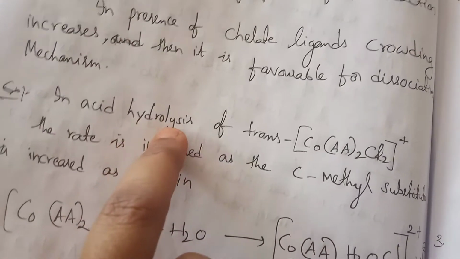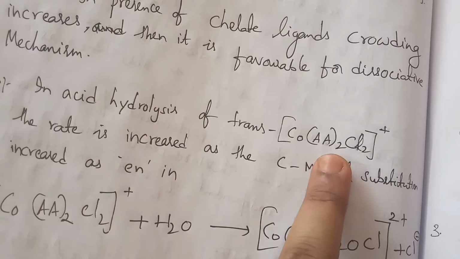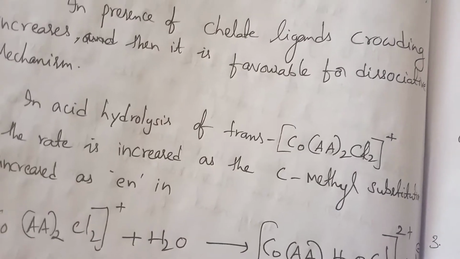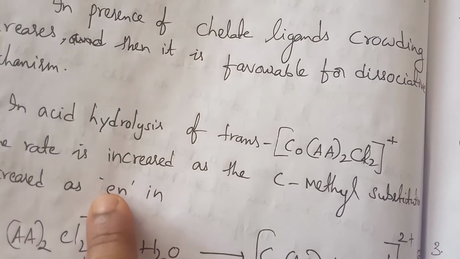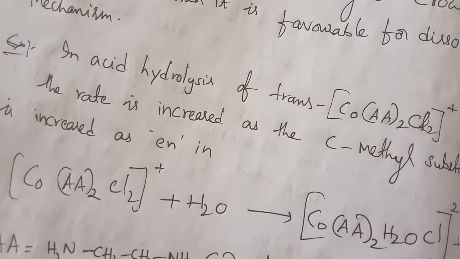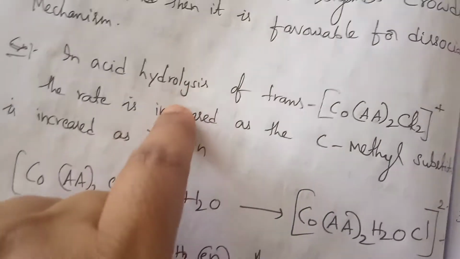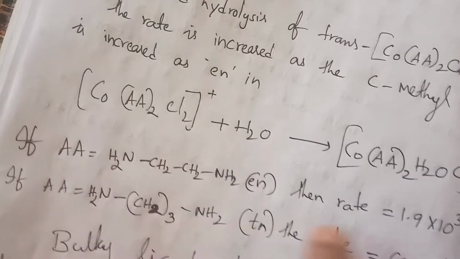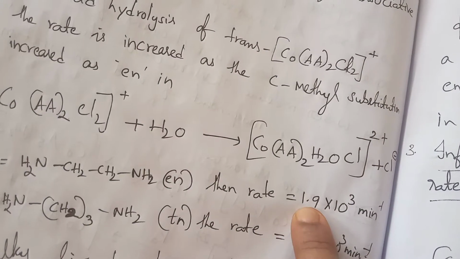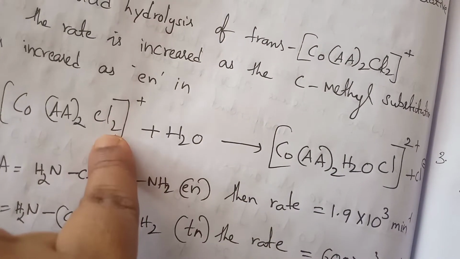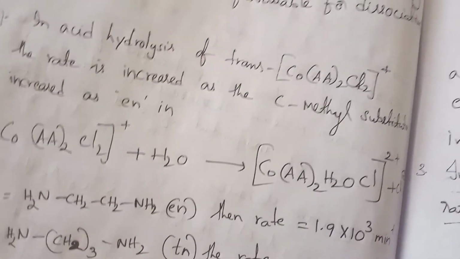In acid hydrolysis of trans, one example is cobalt AA taken twice. We write AA because it is a bidentate ligand, ethylenediamine. When methyl substitution increases, the rate also changes. Here the rate is increased as the methyl substitutions increase. We observed that as methyl substitution increases, the rate increases from 1.9 to 600. The leaving group, chloride, is easily removed from that particular complex.